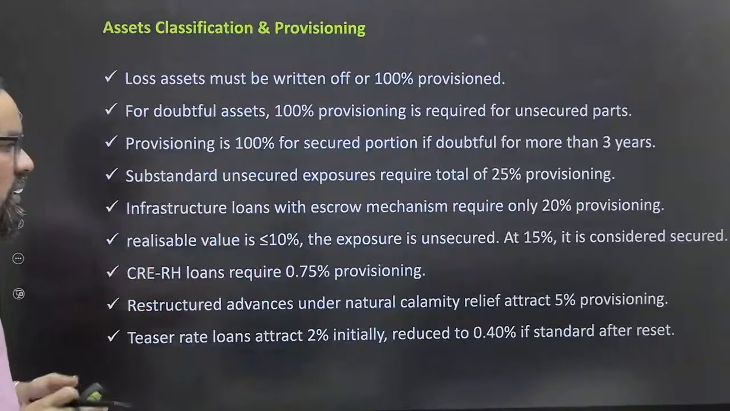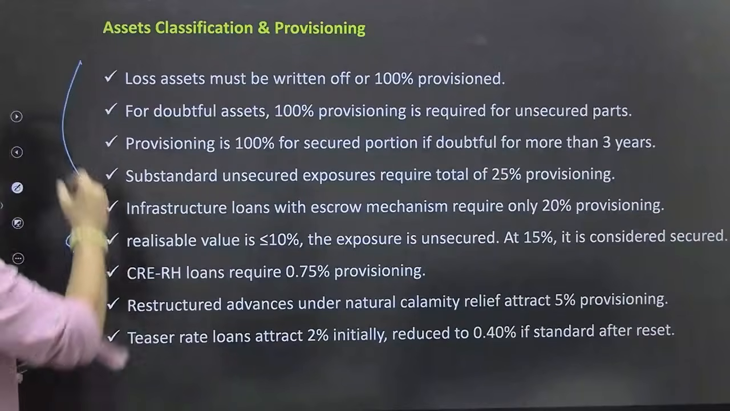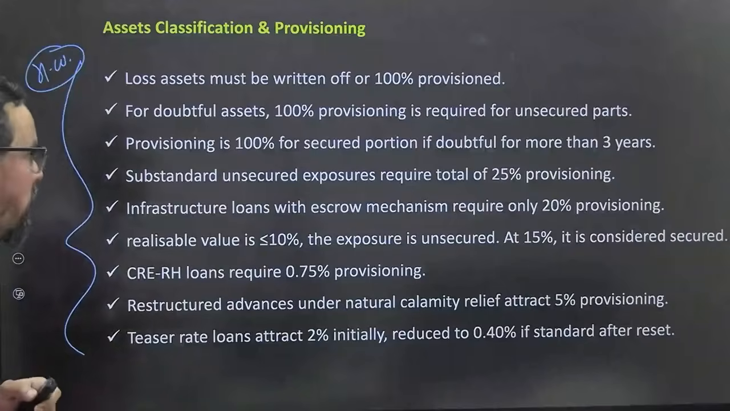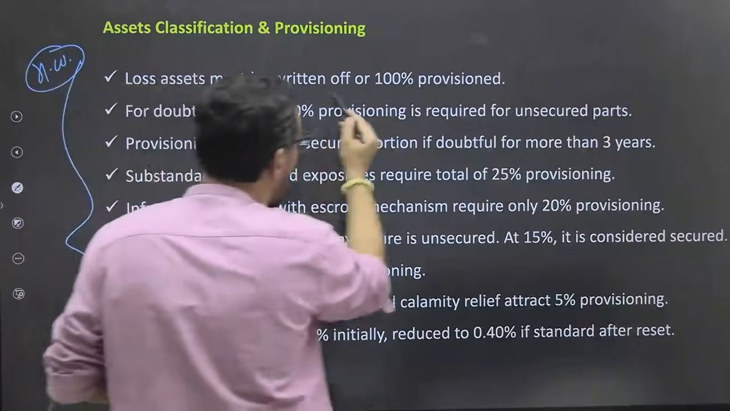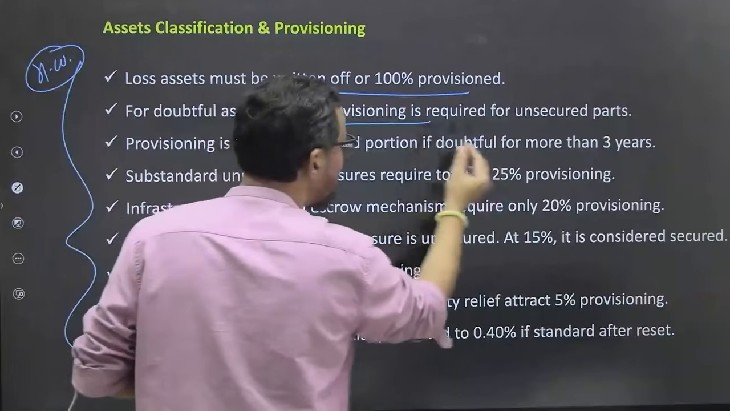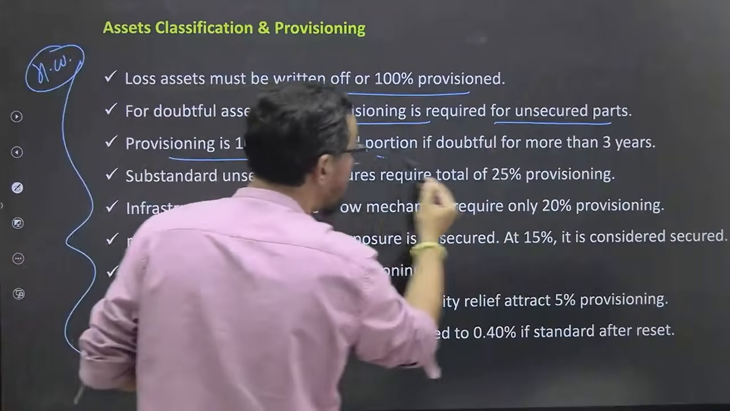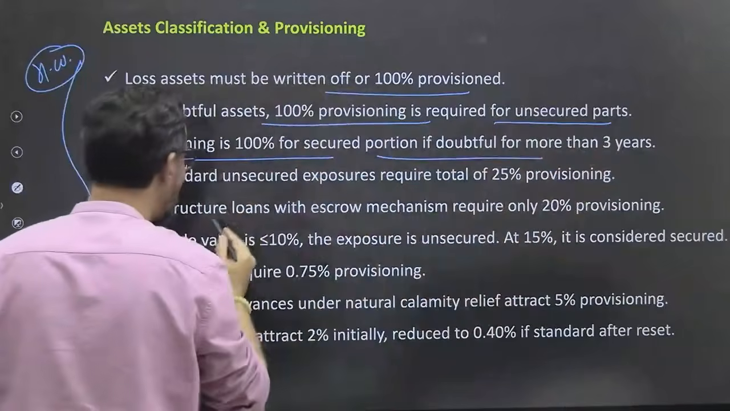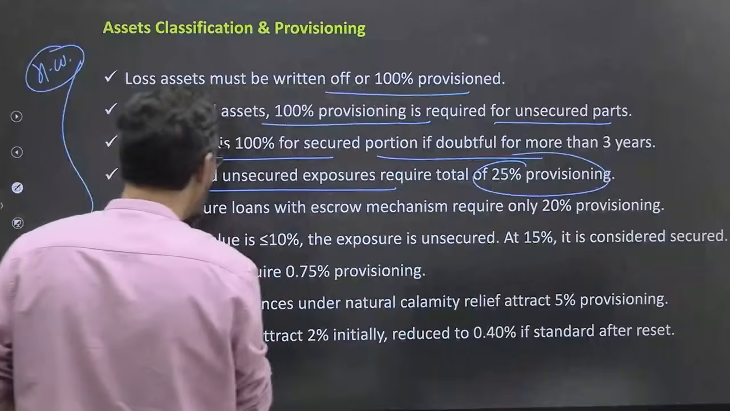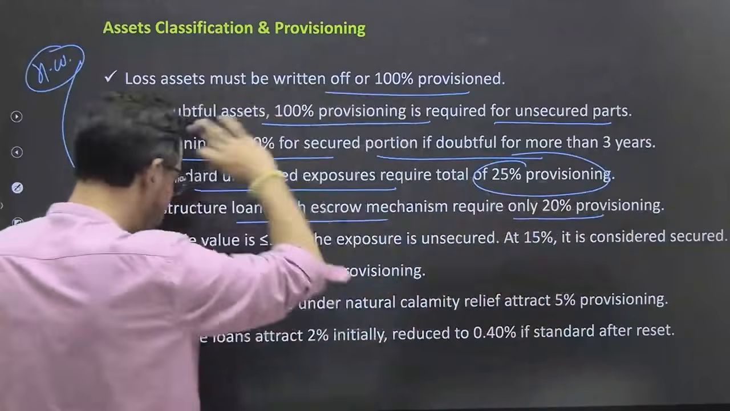Asset classification, there are some key pointers which I have mentioned here, so you can quickly go through these and they'll help you out. Okay, so we have already discussed all these points. Loss must be written off और 100% provision. ठीक है, loss asset, doubtful asset 100% provisioning is required for unsecured part. Provisioning 100% of secured portion in case of doubtful more than 3 years. Substandard unstructured exposure requires 25% provisioning. Infrastructure loan with escrow mechanism only 20%, which we discussed recently.